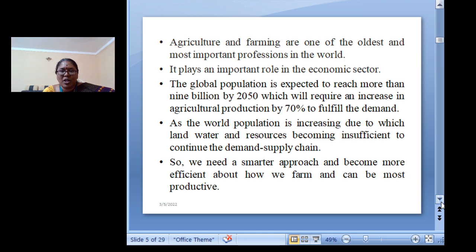The world's population is increasing, and land, water and resources are becoming insufficient to continue meeting the demand of the supply chain. The global population is expected to reach more than 9 billion by 2050. So definitely there is a need for a smarter approach to agriculture now.